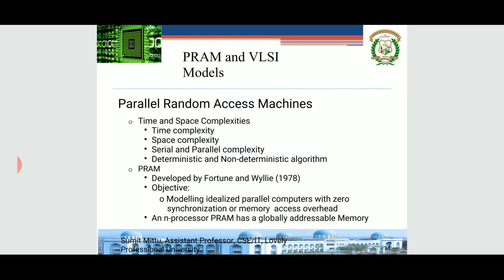Now the time complexity of any system or machine depends on the complexity of the problem. That is what is called time complexity. It means how complicated it is to solve the problem determines the time. Similarly, we have space complexity.